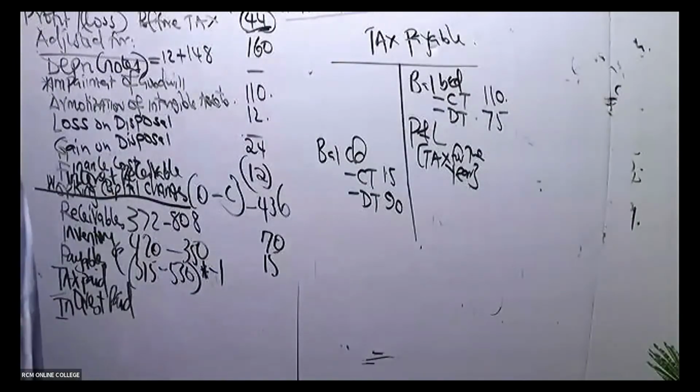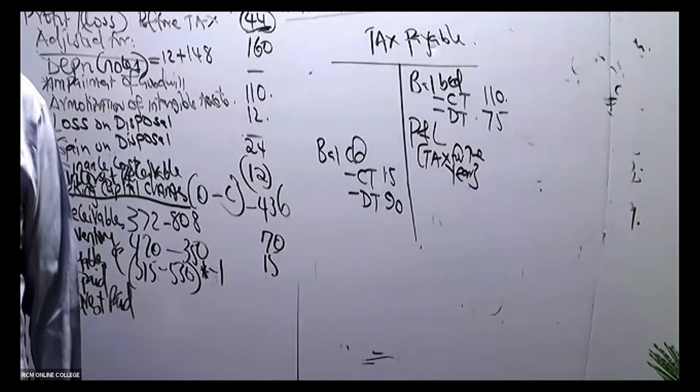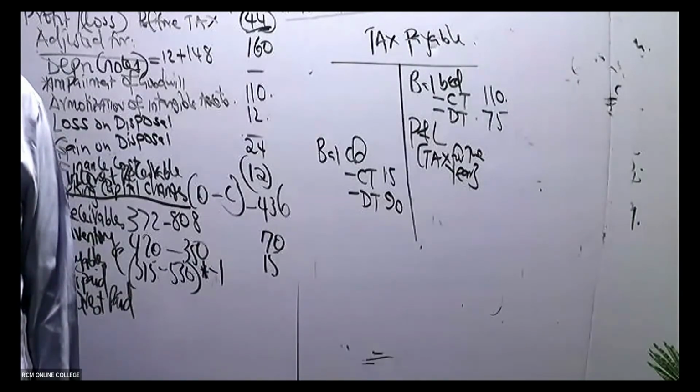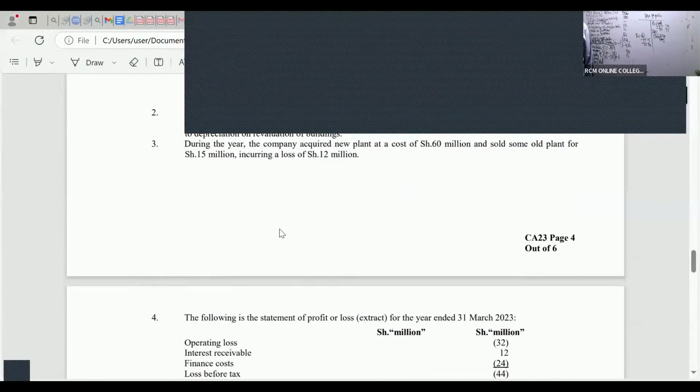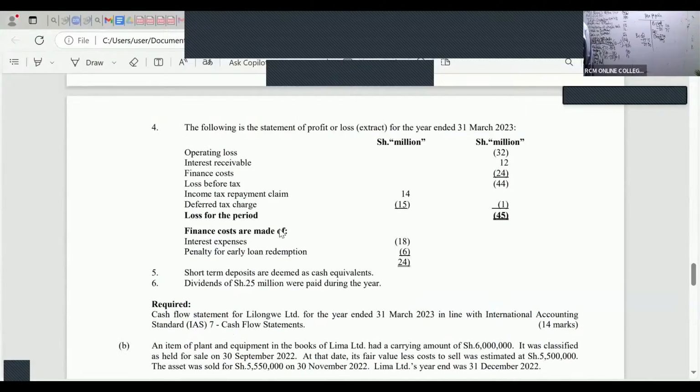So I believe that everybody now is comfortable with how we have been able to bring down the balances and carry them down. Now the P&L for the year, ladies and gentlemen, what have they told us here? Look at the extracted P&L. What are we able to see? You can see income tax repayment claim. We're claiming 14. And then we can see deferred tax charge is 15 because we are combining the two.